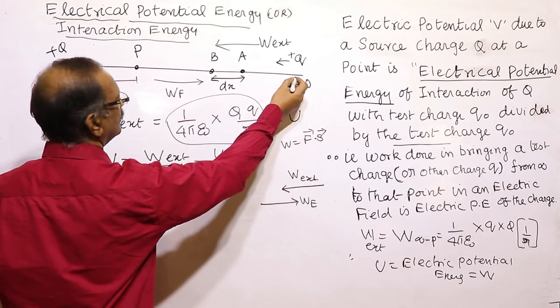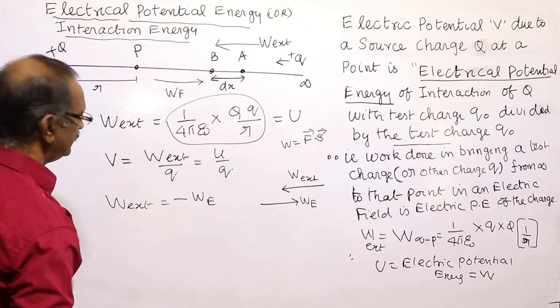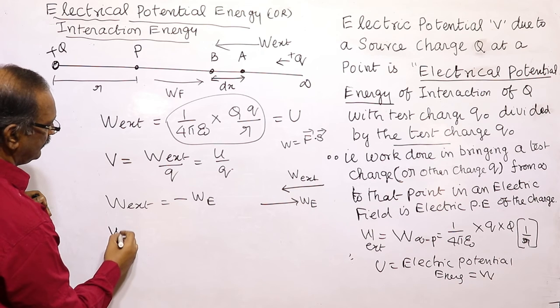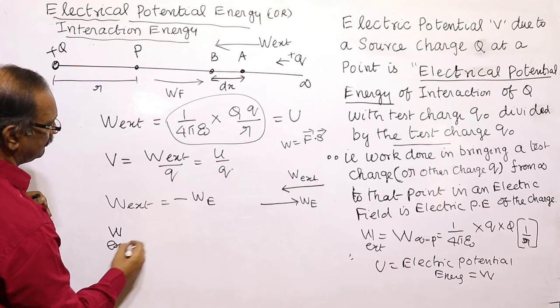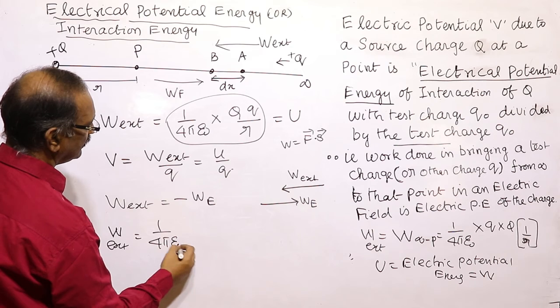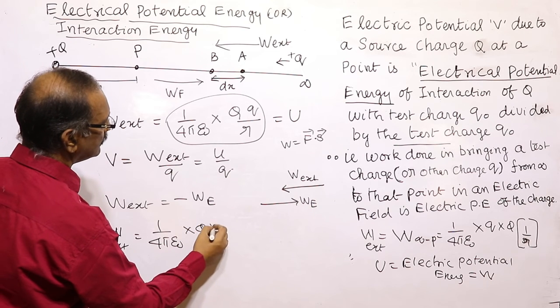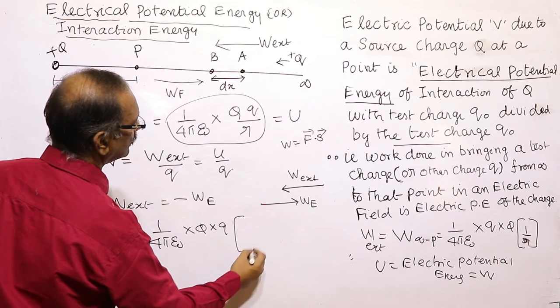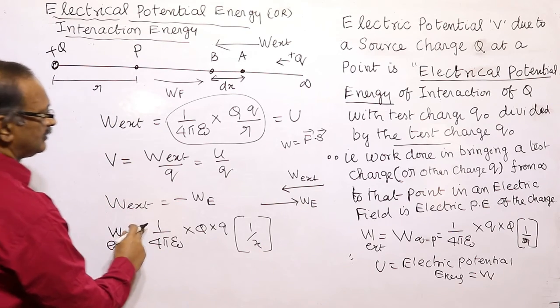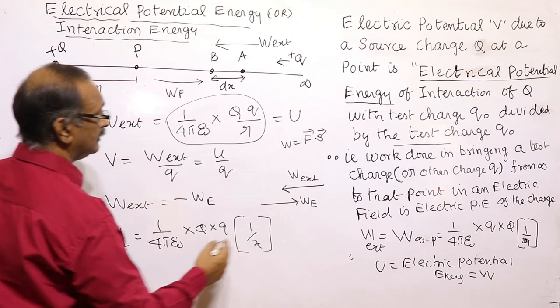Also, when we bring a charge from one point to another point, there is a change in potential energy. Suppose we are bringing it, so the work done by the external agent is equal to 1 by 4 pi epsilon naught into q into 1 by x. Here there was a minus, here there was a minus, they get cancelled.